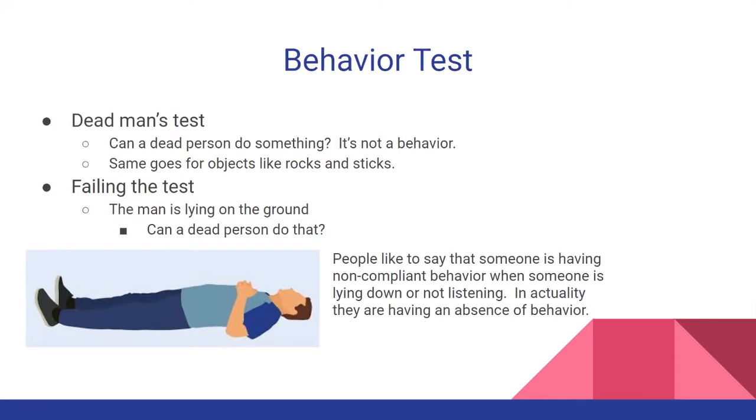In ABA, we use the behavior test. If we want to test if something is a behavior, we do something called the dead man's test. What we look at is to see if a dead person can do something. If they could do it, then it's not a behavior. The same goes for any inanimate object like a rock or a stick, things like that, okay?